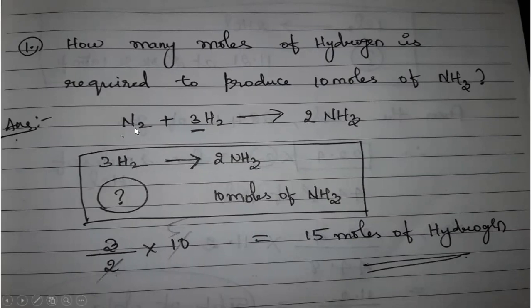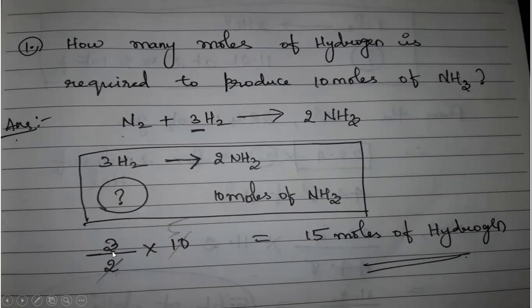See here, nitrogen on reaction with hydrogen we get ammonia. This is said to be the Haber's process. So now 1 mole of nitrogen reacts with 3 moles of hydrogen, which gives 2 moles of NH3. This is the reaction. Based on the question, we have to frame the reaction. And after that, here 3 moles of hydrogen are needed to form 2 moles of ammonia, right? But in the question, what they asked is, for 10 moles of ammonia, how many moles of hydrogen are required? So this is the question they gave.